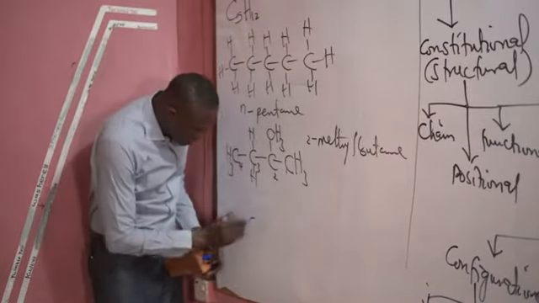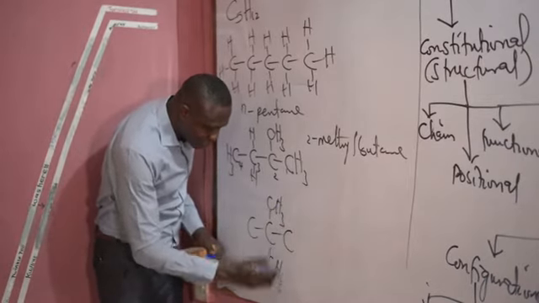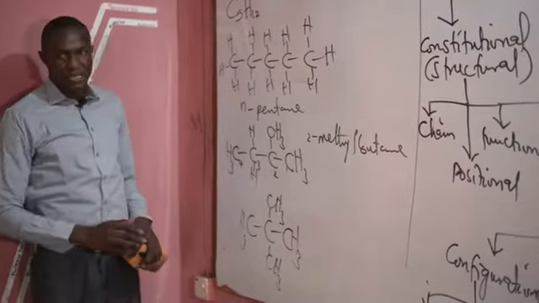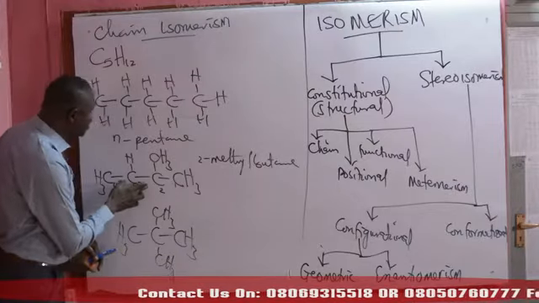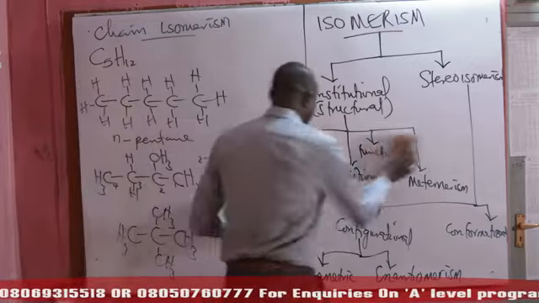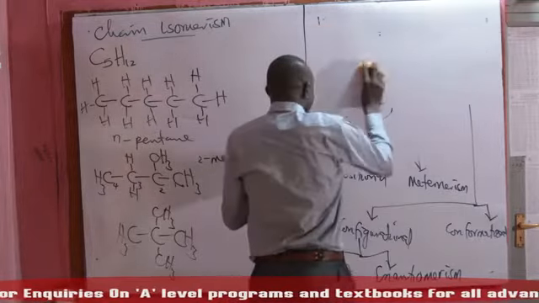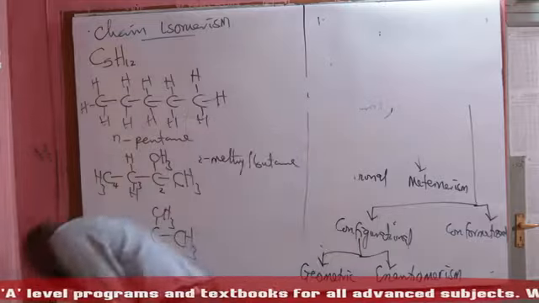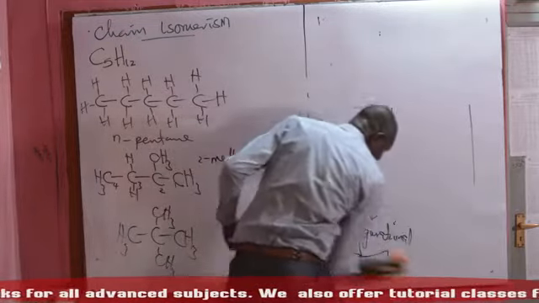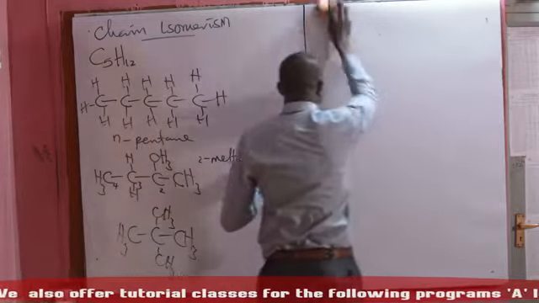Another chain isomer of that is this, 2,2-dimethylpropane. So these are chain isomers of n-pentane, meaning n-pentane has two other chain isomers, which are methylbutane and dimethylpropane. For other examples of chain isomers or chain isomerism, we want to look at compounds of this kind.